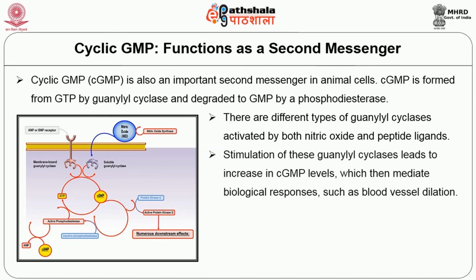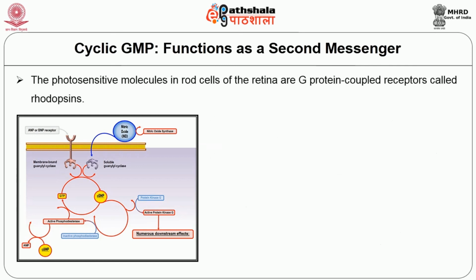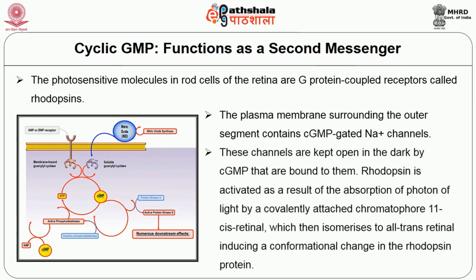blood vessel dilation. The best characterized role of cyclic GMP is in the vertebrate eyes, where it serves as a second messenger responsible for converting the visual signals received as light to nerve impulses. The photosensitive molecules in rod cells of the retina are G protein coupled receptors, which are called rhodopsins. The plasma membrane surrounding the outer segment contains cyclic GMP gated sodium ion channels. These channels are kept open in the dark by cyclic GMP that is bound to them.